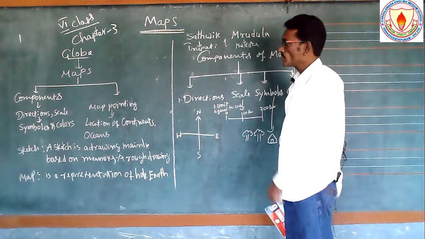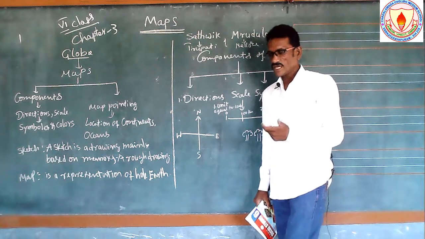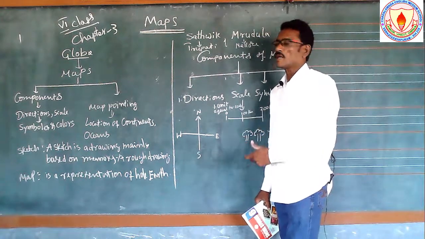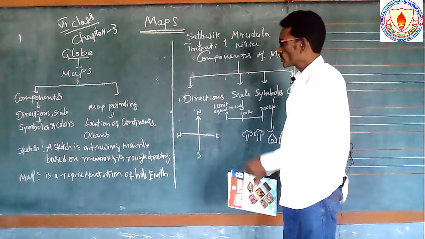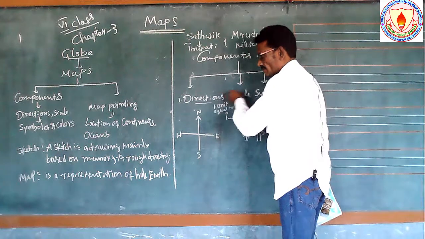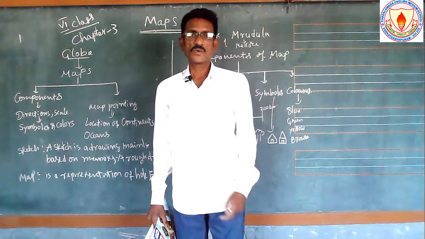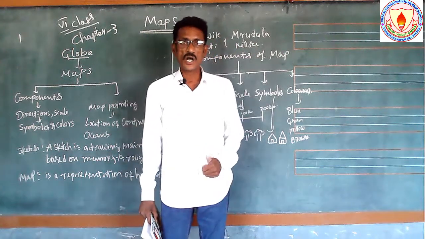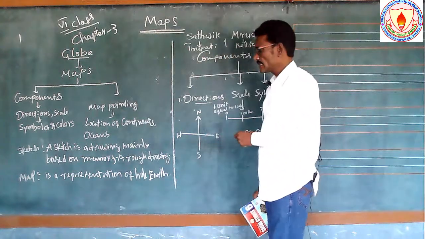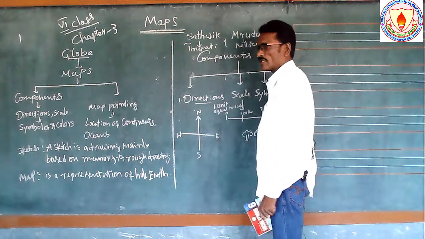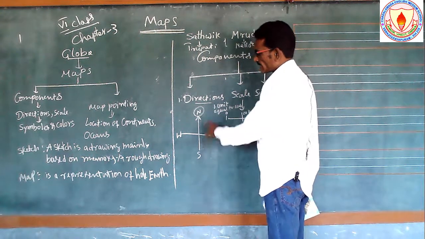So like that, here we are using the maps also. First, when we are using the maps, we should come to know about the four important things. So what are the four important things here? One is directions. What are the directions here? Mainly four directions are there. What are the main four directions? North, and the opposite of the north, south, and next east and west. Here the mainly important direction is north. So these are the major directions.